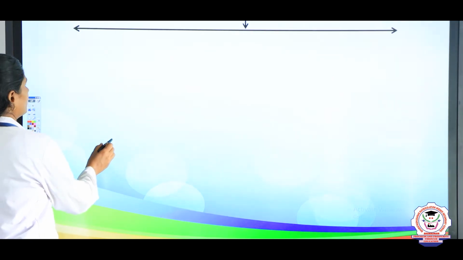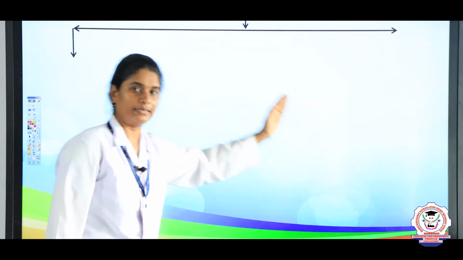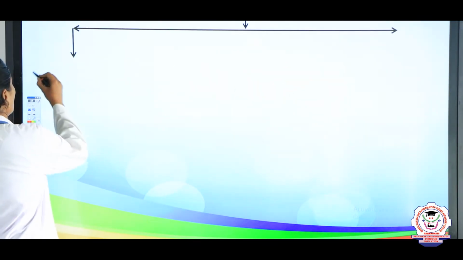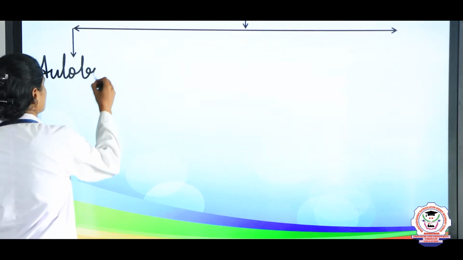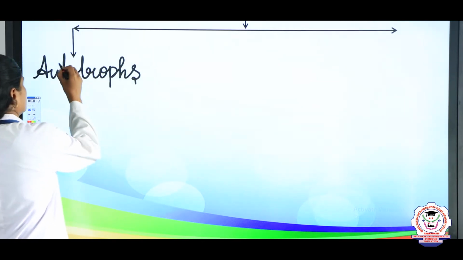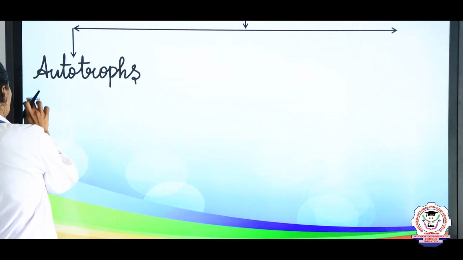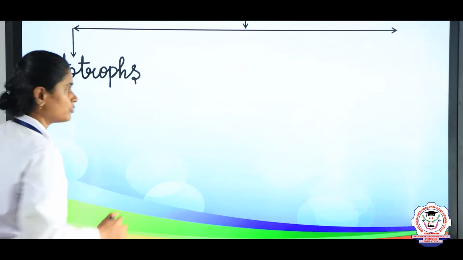The first one is autotrophs, or they are also called producers.